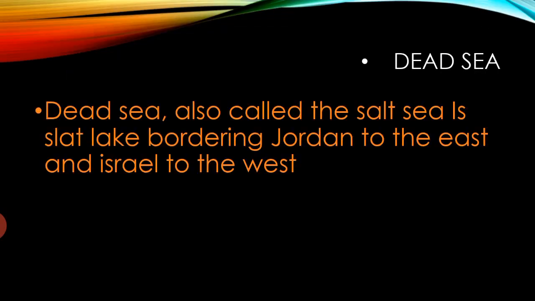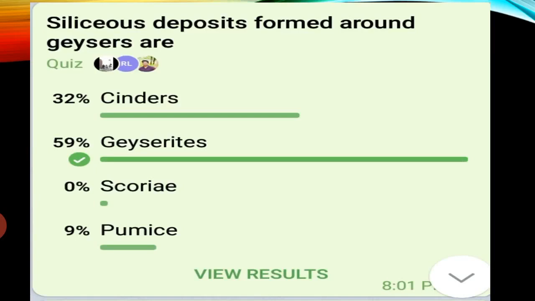So we can see the Dead Sea is also called the Salt Sea, but it is a salt lake bordering Jordan to the east and Israel to the west. Okay, this is the Dead Sea. Next question. The Dead Sea is a lake.